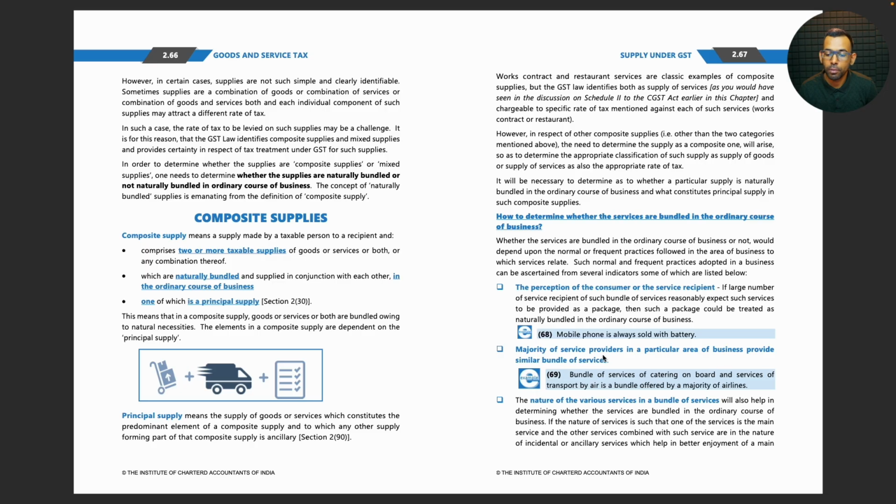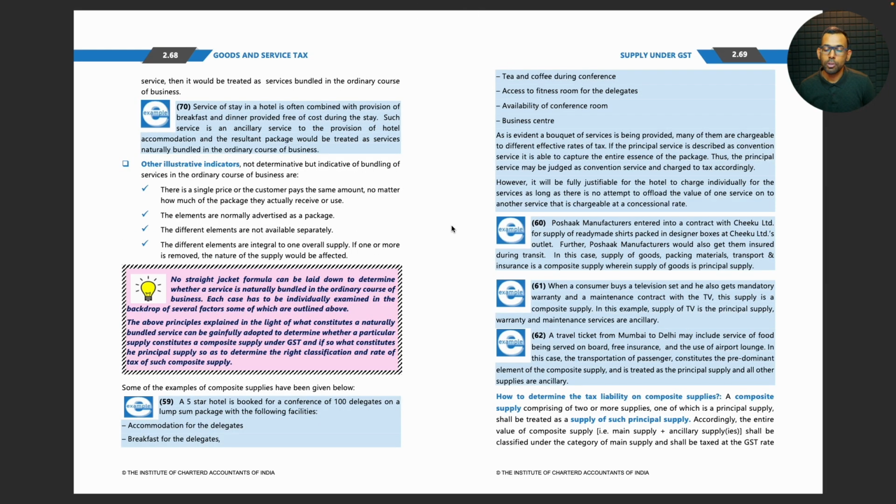Second thing is that the majority of service providers in a particular area of business provide a similar bundle of services. At least if the majority of service providers do it collectively and bundle the services, then okay. Then the nature of the various services in a bundle of services itself will enhance the main service. Then also it will be treated as naturally bundled in the ordinary course of business.